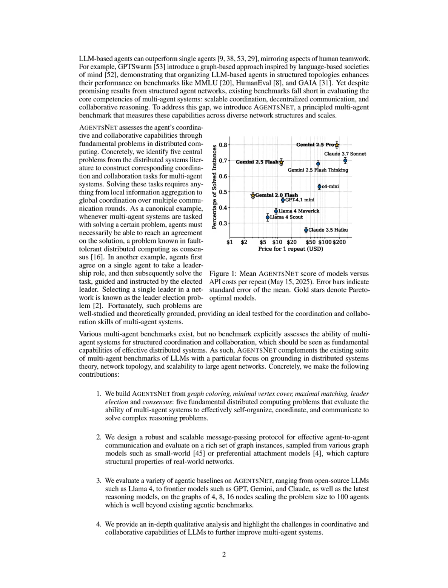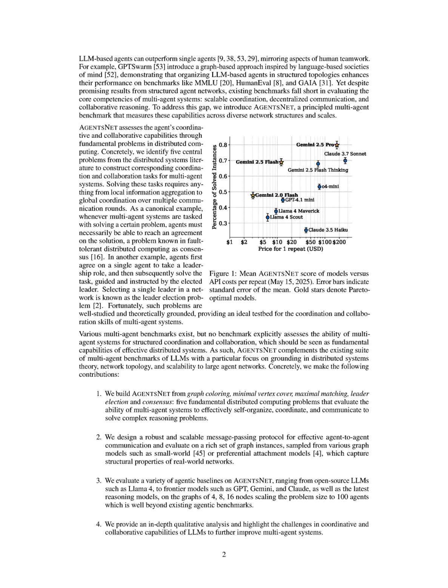AGENTSNET is validated through a series of benchmarking tasks derived from fundamental problems in distributed computing, specifically focusing on tasks like coloring, VERTEXCOVER, matching, LEADERELECTION, and consensus.